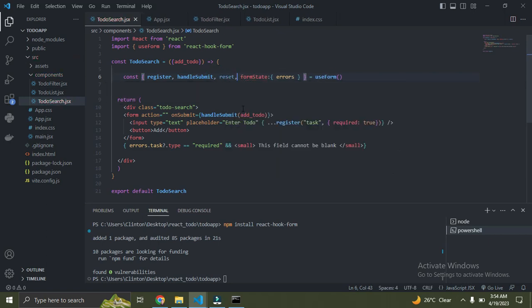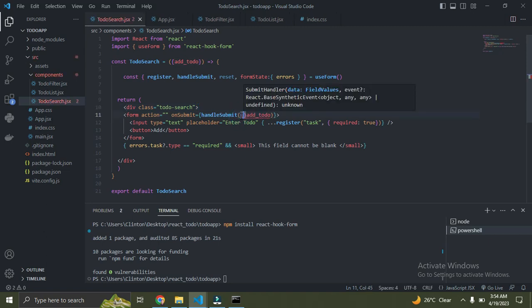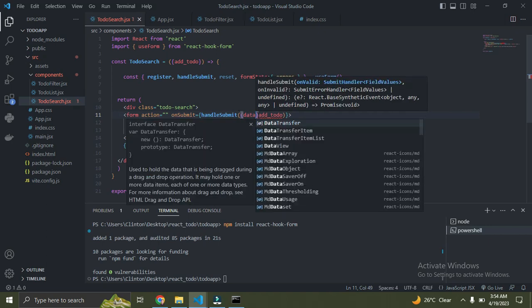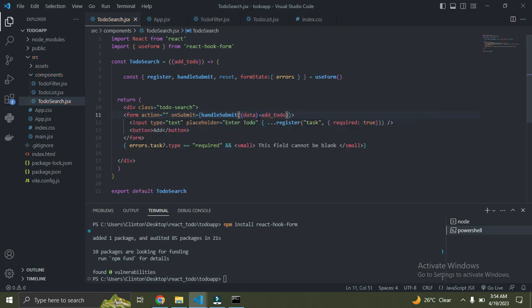Once you import the reset function, in this on submit, we're going to return an arrow function. So save data. We pass the data here, and then we highlight these curly braces.